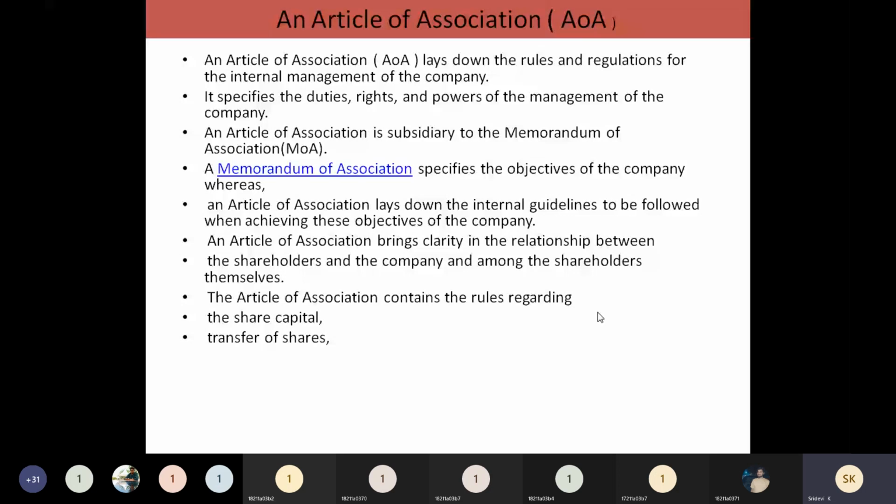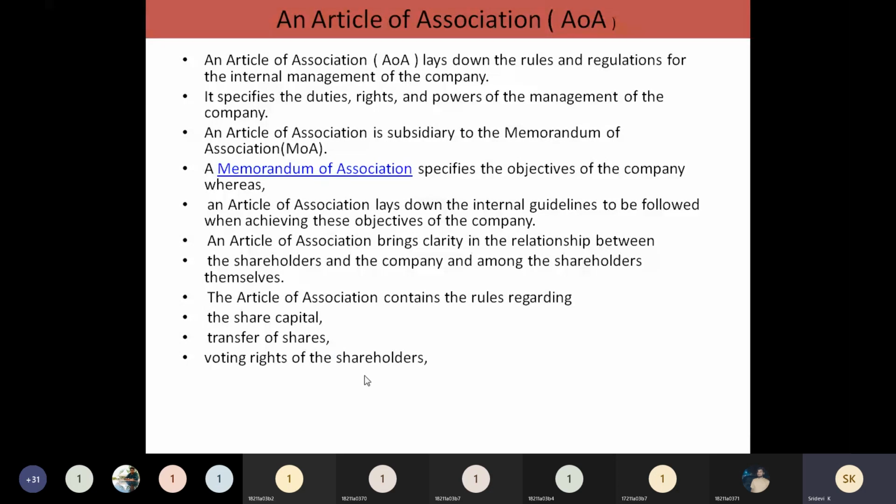Everything you have to mention. What rules you are going to follow in case of a public issue and raising funds from the market, and how the transfer of shares can be done. Any rules and regulations that you are going to follow, that also you have to mention.